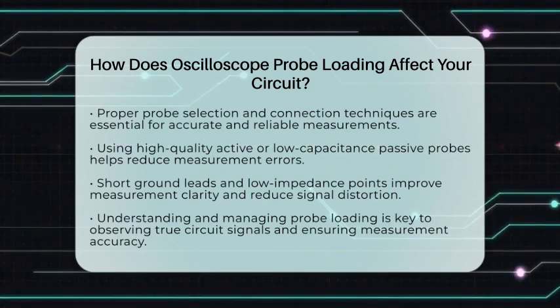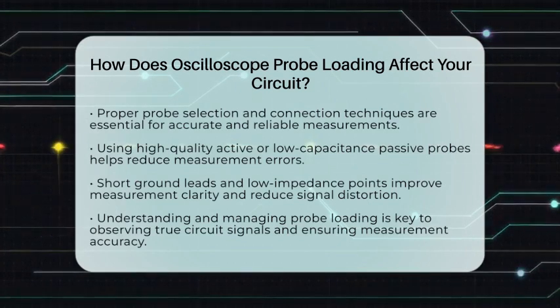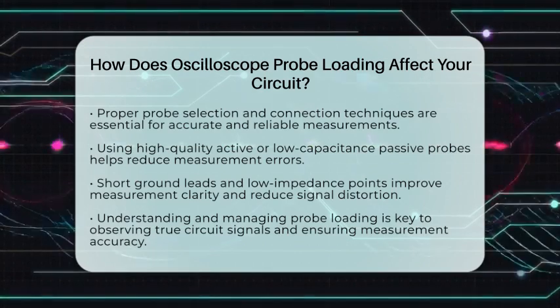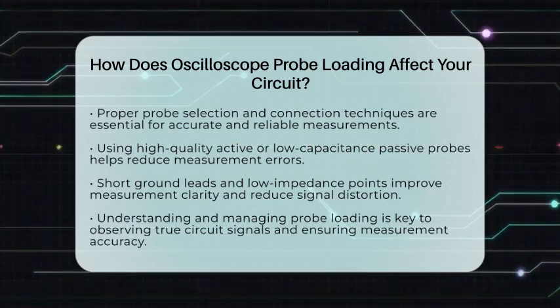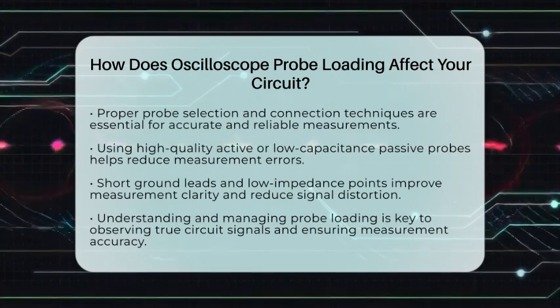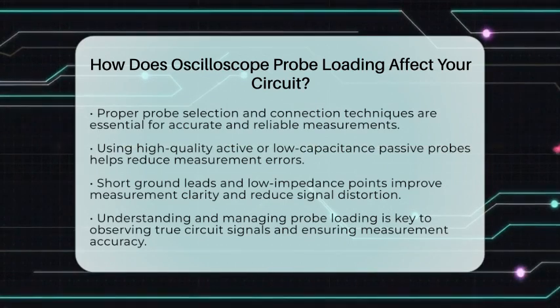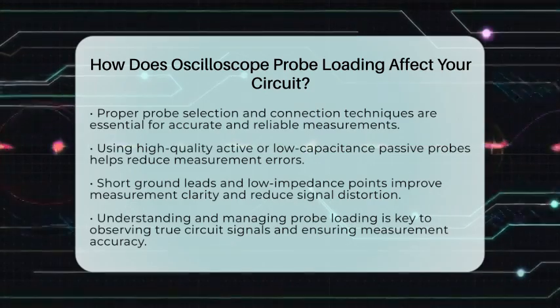Using a high-quality active probe or a low-capacitance passive probe helps keep your measurements accurate. Also, always try to connect the probe at points with low impedance and keep the ground lead short. This way, you get a clearer picture of what's happening in your circuit without the probe itself changing the behavior. Remember, understanding probe loading helps you see the true signals and ensures your measurements are reliable.